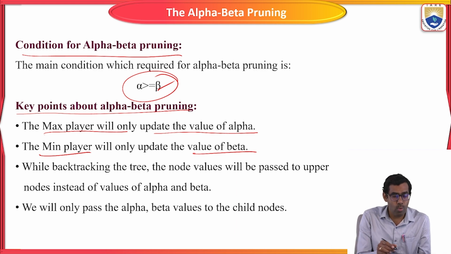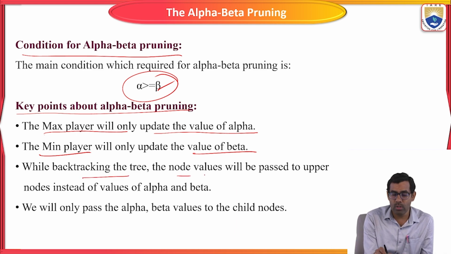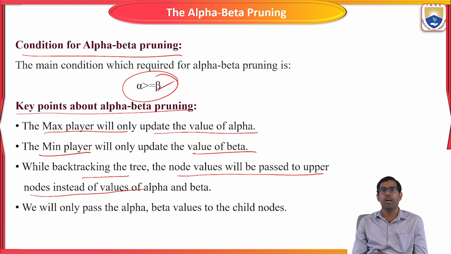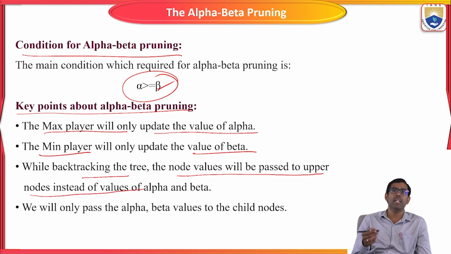So now, while backtracking the tree, the node values will be passed to the upper node instead of the values of alpha and beta. Based on this alpha and beta, and the conditions of the max player and min player, we are going to update the values using the backtracking concept. Here also, I said the same procedure we are going to follow.